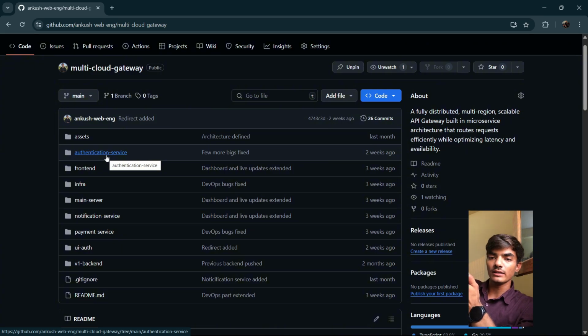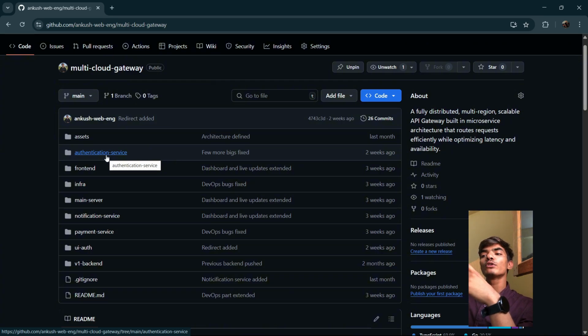And why is it a separate authentication service? Because I have made a lot of projects earlier, and whenever someone wanted to use my projects, they had to sign in to each of them separately. For example, with Google, you go to google.com, sign in, make an account, and after signing in, whatever application you go to, like Gmail, Google Drive, or Google Photos, you are automatically logged in. So I decided to implement the same for my projects as well.